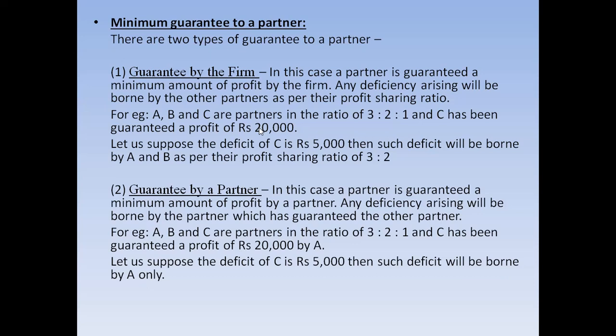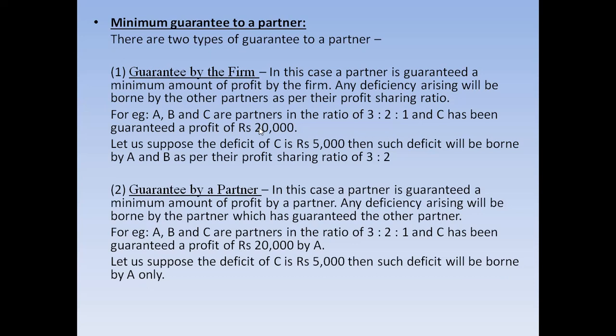It was guaranteed to C that his profit will not be less than 20,000. If it is more than 20,000, it is okay, no problem. In that case, you don't have to do anything. If the shared amount of profit is more than the guaranteed amount, you don't have to worry. But if the shared amount of profit is less than the guaranteed amount, then that is the main problem area.